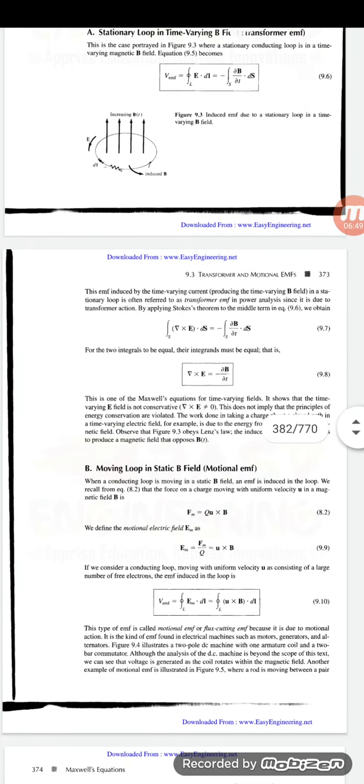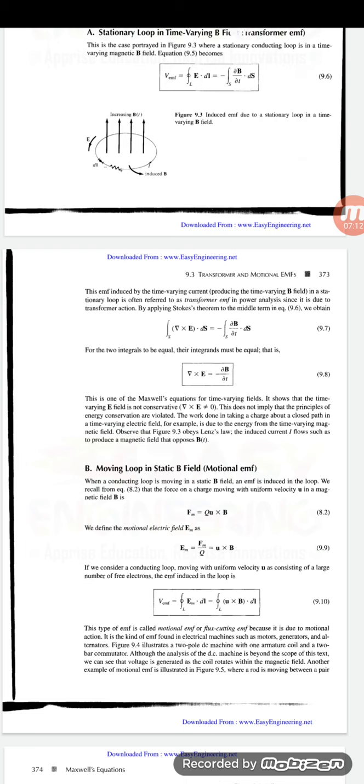From this derivation, which is nothing but the static EMF or transformer EMF, this is the Maxwell equation for time varying fields. It shows that the time varying E field is not conservative, that is del cross E is not equal to 0. This does not imply that the principle of energy conservation is violated.